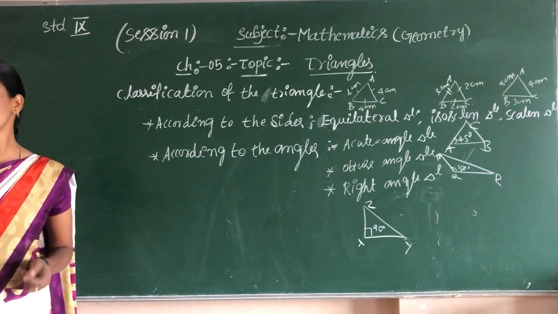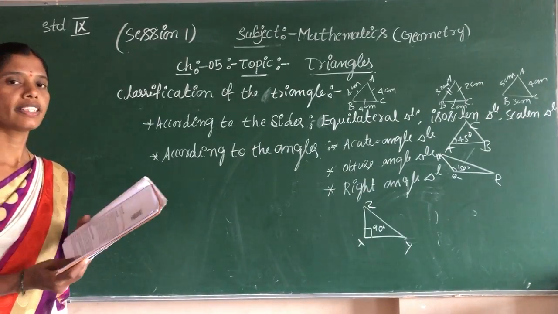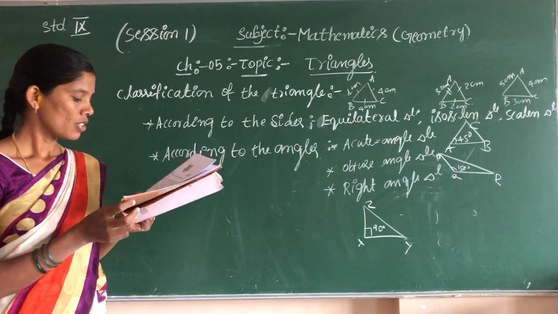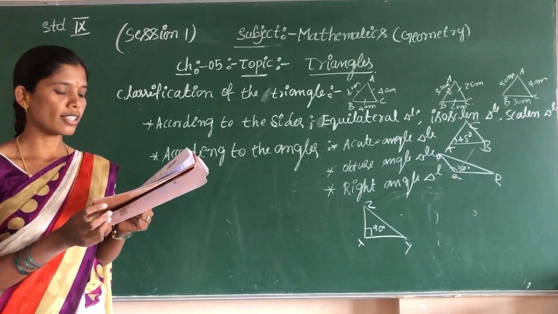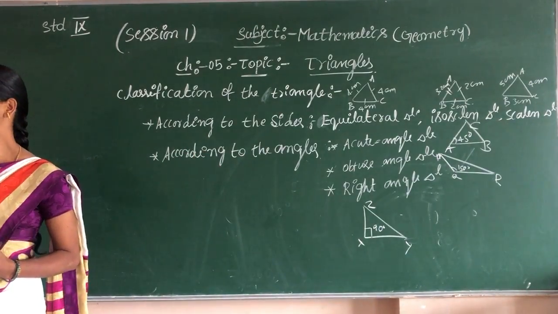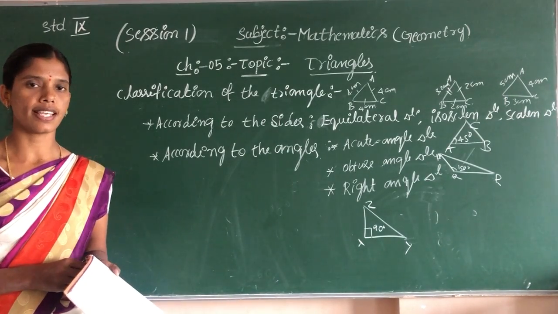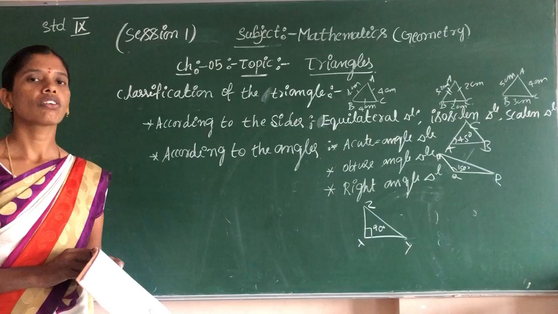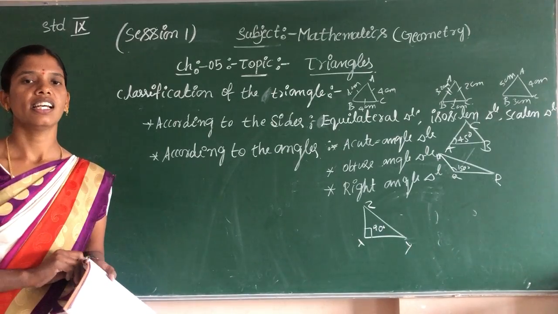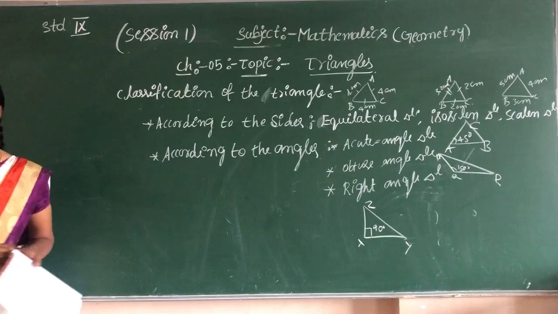Now next, this is the introduction for the triangles. So now congruency of triangles. We should take any figures in triangles. Same shape and same size is called the congruency of the triangle. Same shape and same size.